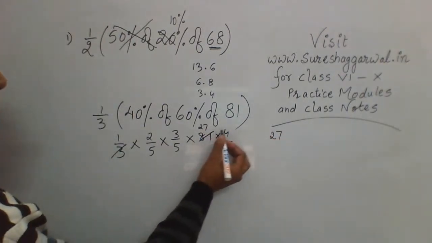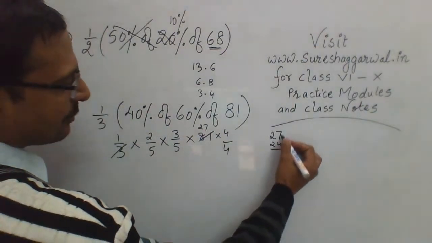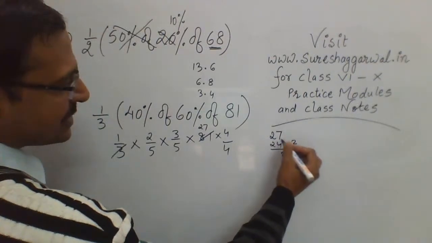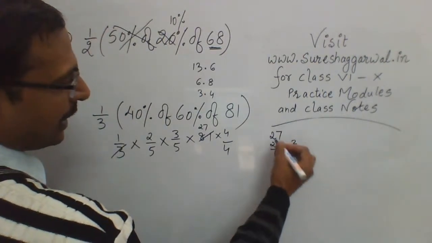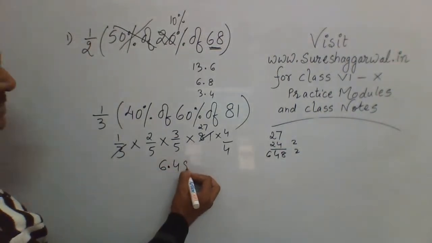27 multiplied by 4. 3 4s are 12, 2 carry. 27 into 24: 7 4s are 28, 8 and 2 carry, 7 2s are 14, then 16, and 8 is 24, 4 and 2 carry, and then 6. So 648 divided by 100 is 6.48. Now that's how you need to do it.